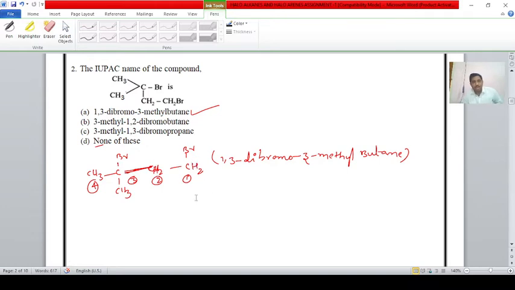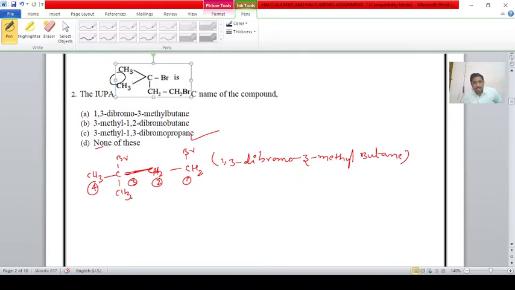IUPAC nomenclature: write the IUPAC name of the given compound. It can also be written as CH3-CBr(CH3)-CH2-CH2Br. Here bromine is present on the first carbon, and another bromine is present on the third carbon. That is 1,3 dibromo.